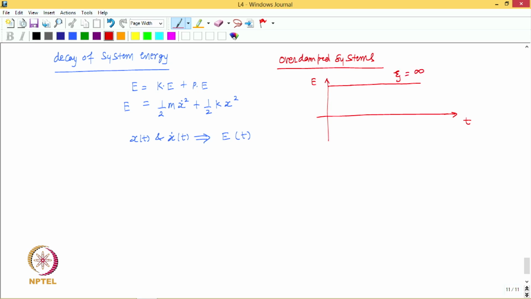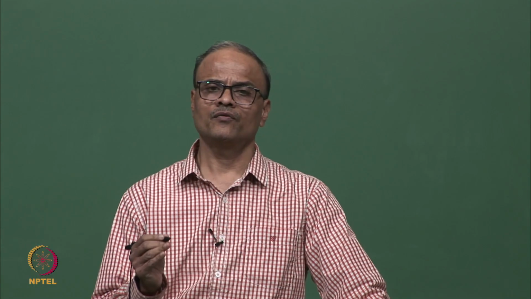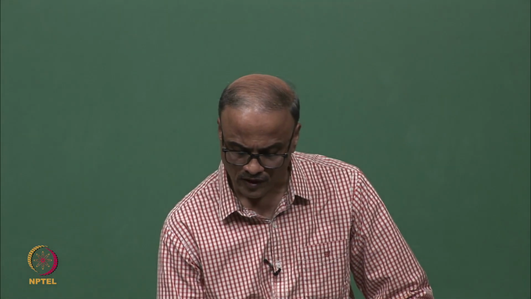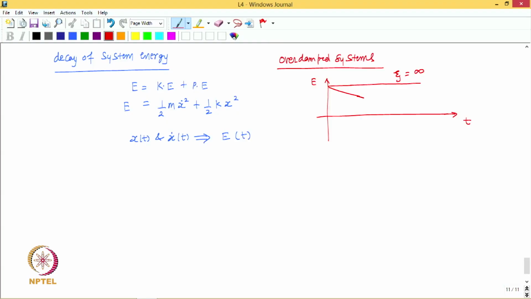Now, when the damping factor is reduced, then the energy would start decaying, right. So, if you reduce the damping factor, then system energy would start decaying in this manner with time, and then if you reduce the damping factor further, again the rate of decay would increase, like this, and then it would reach a maximum decay value, right.